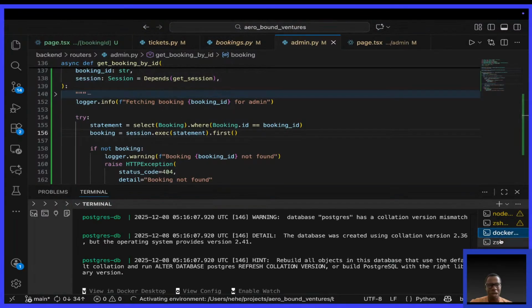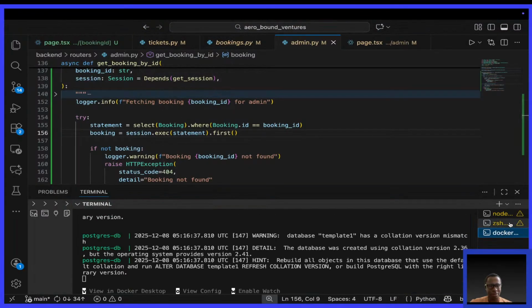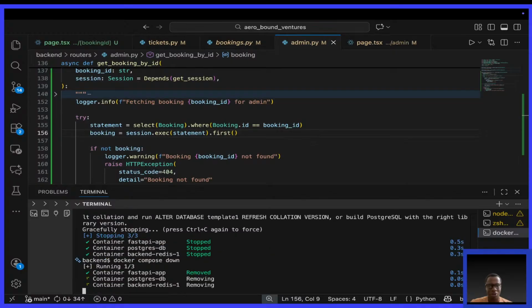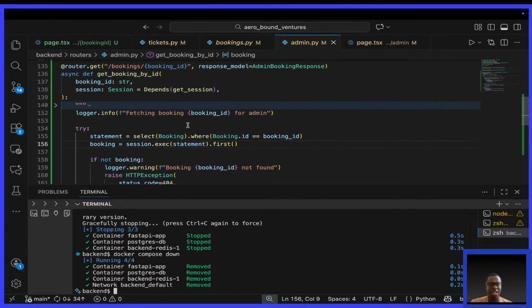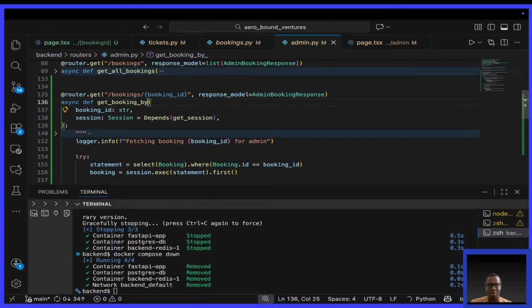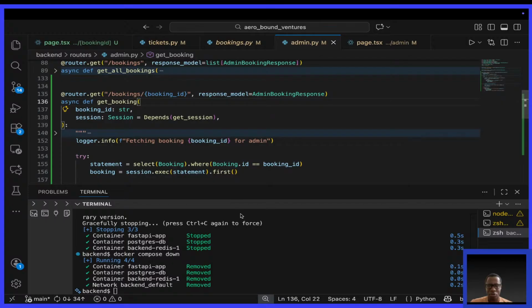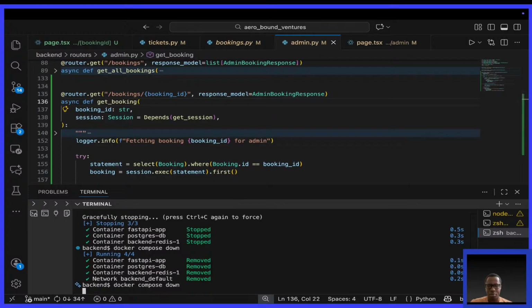Do I have a catch somewhere? By the way, you may find that maybe there's a catch, probably in the Docker setup. Let me do this. Docker compose down. Maybe this endpoint hasn't yet been picked up, okay? So let me say this is get booking. So get booking. So compose app.